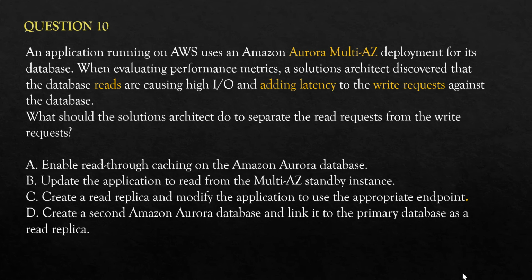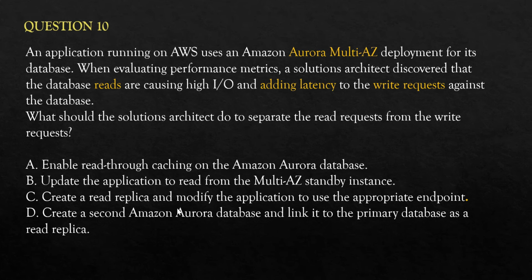So the first option says read through caching. This is not a caching question because caching will not resolve it. The second option says update the application to read from the multi-AZ standby instance. So always remember, the multi-AZ standby instance is for disaster recovery. It cannot be used at the same time as the parent. It is used if the parent goes down, then the standby will be used. It is a disaster recovery solution, not to be used as a read replica.